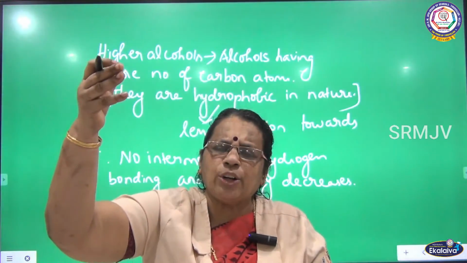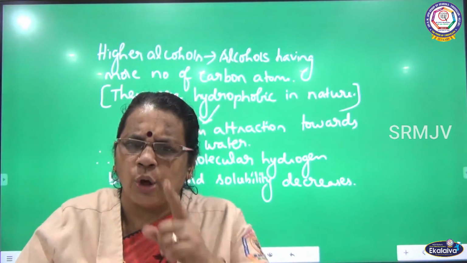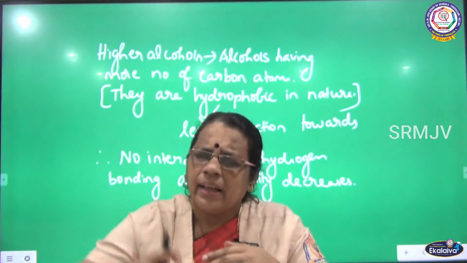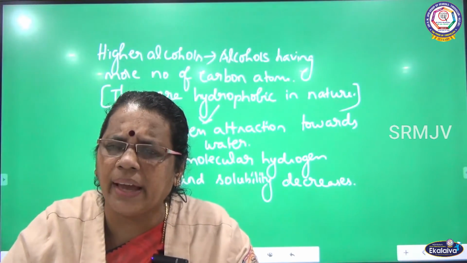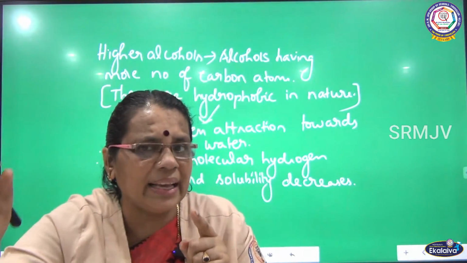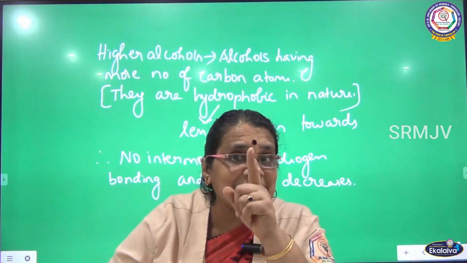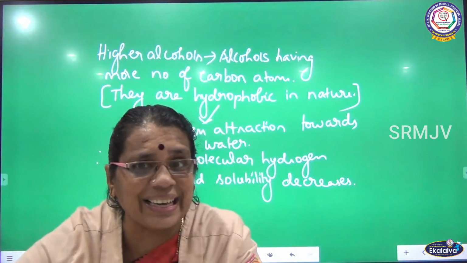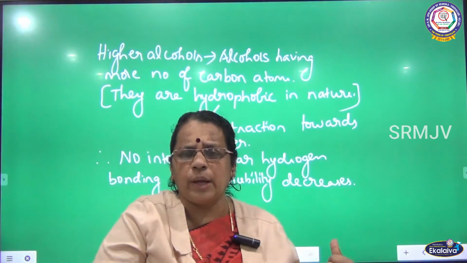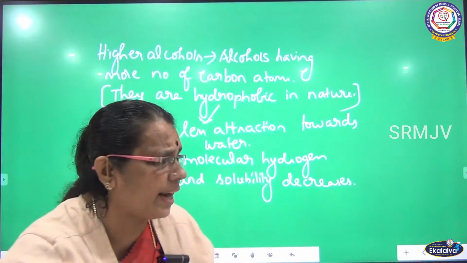So, when the ability to form hydrogen bonds is greater, solubility is greater. Lower alcohols, number of carbon atoms less, so hydrophilic in nature, ability to form intermolecular hydrogen bonding, solubility is greater. Higher alcohols, number of carbon atoms increases, hydrophobic in nature, less attraction towards water, tendency to form hydrogen bonds decreases, therefore boiling point also decreases. So, I have told about the solubility of alcohol that is based on intermolecular hydrogen bonding.